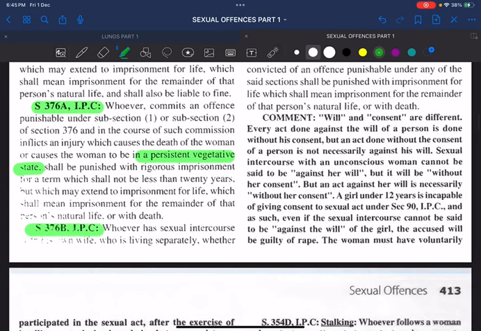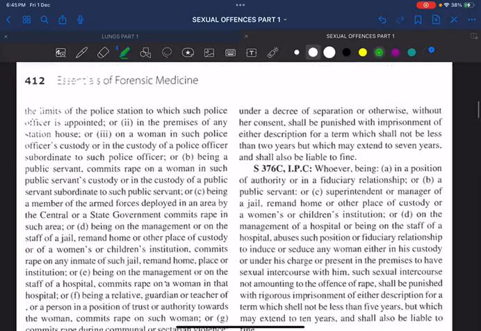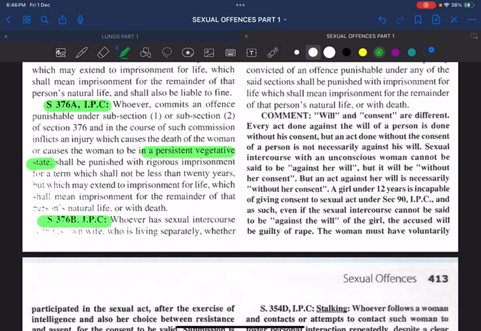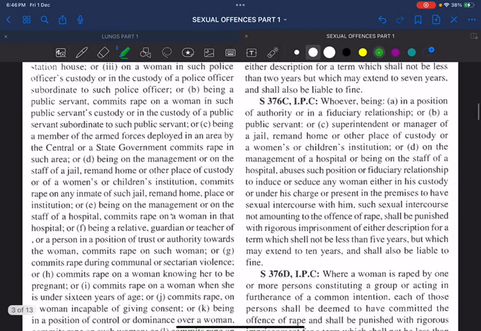Section 376B IPC means sexual intercourse with his own wife who is living separately. That is section 376B IPC. Section 376C IPC. Okay, A we have dealt, B we have dealt, C means any person in authority. For example, a doctor, a police officer, an army personnel, or a defense person, or a government official who is in authority commits rape, that is coming under section 376C IPC.